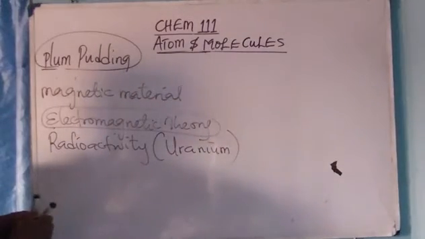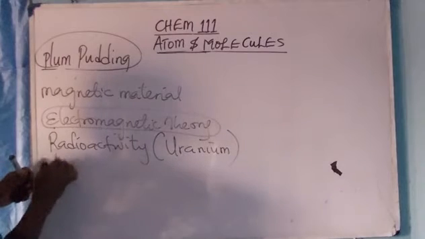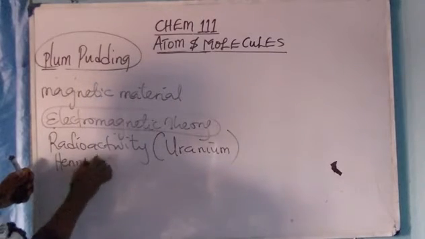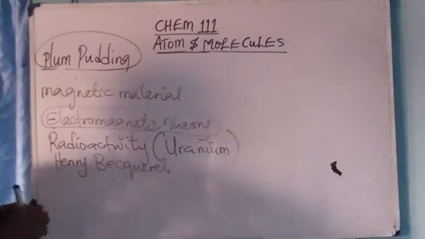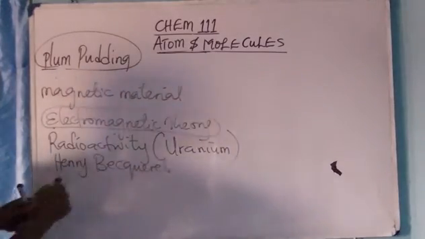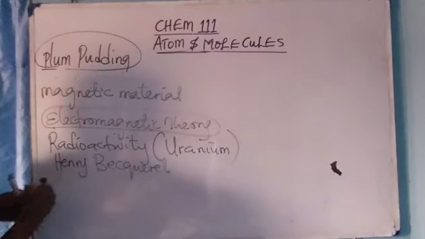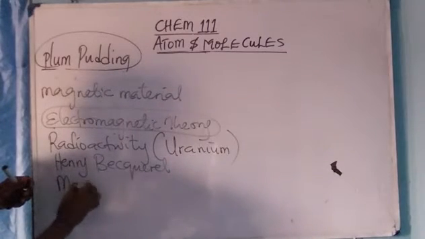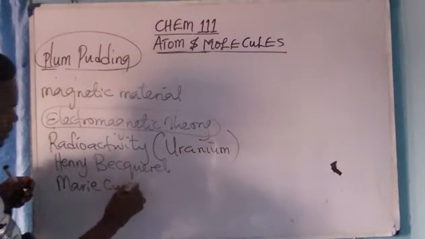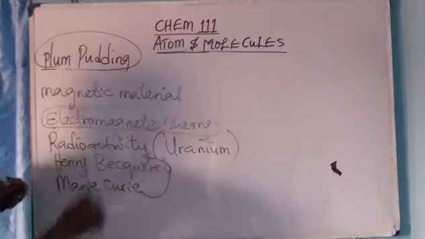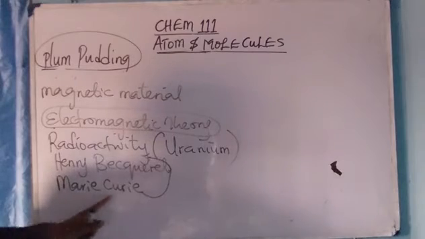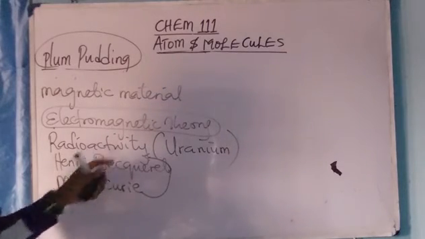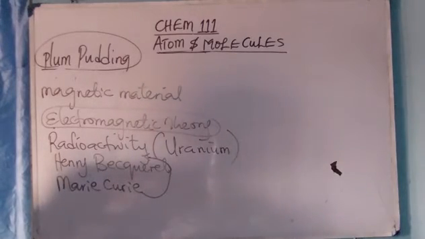Radioactivity was first discovered by Henry Becquerel, but one of his students called Marie Curie named it radioactivity. Henry Becquerel discovered radioactivity, but it was Marie Curie that named it radioactivity. So please take note of that.